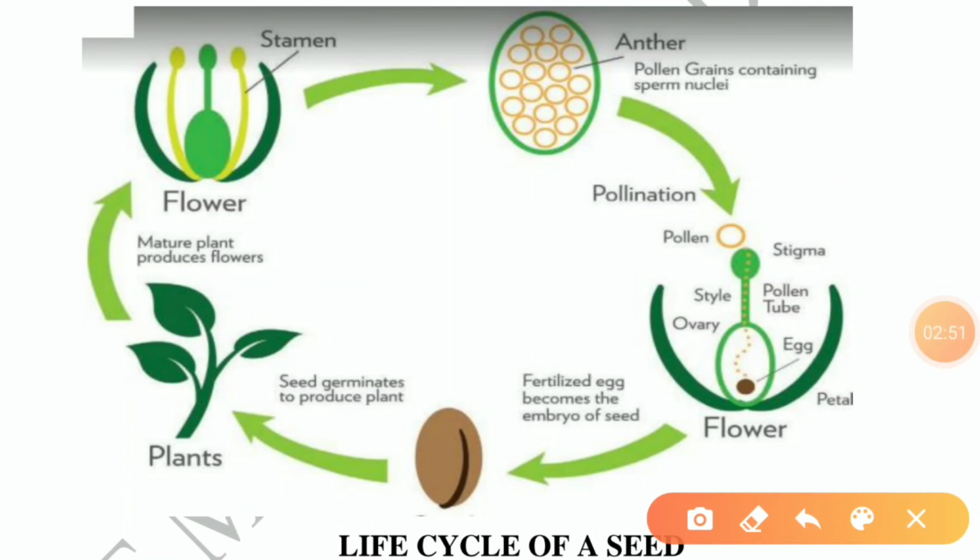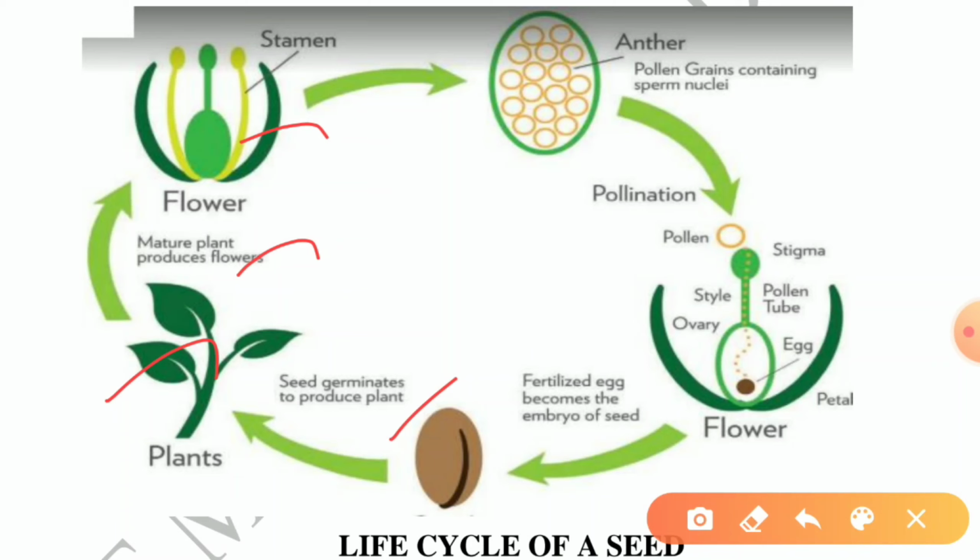Here we discuss the life cycle of a seed. First, if we want to produce a new plant, what do we do? We plant the trees, or otherwise we put the seed. The seed develops, germinates into a new plant. The plant matures and then produces flowers. Plants produce flowers.